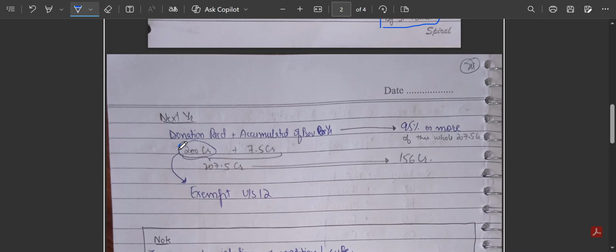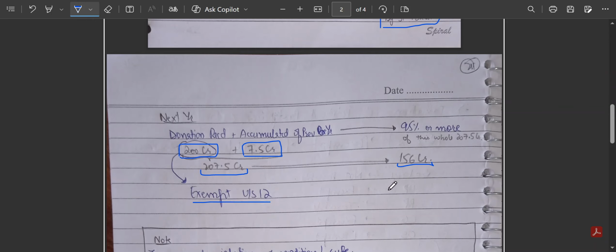Like in this example, we have the donation received during the year of 200 crore rupees, and then we have the accumulated amount of previous years of 7.5 crore rupees. So for checking the 95% criteria, we'll take the whole amount of 207.5 crore. Its 95% comes to 156 crore. So if we have distributed 156 crore or more, then only will exemption be allowed under section 12.